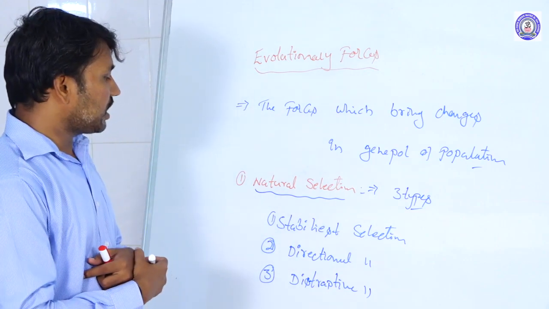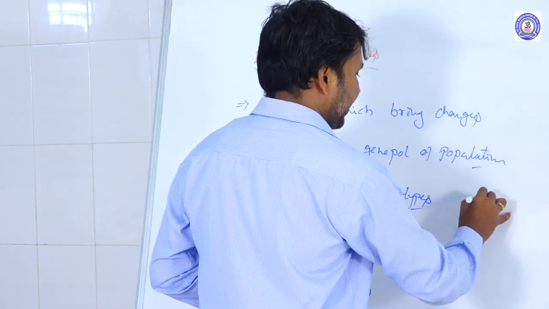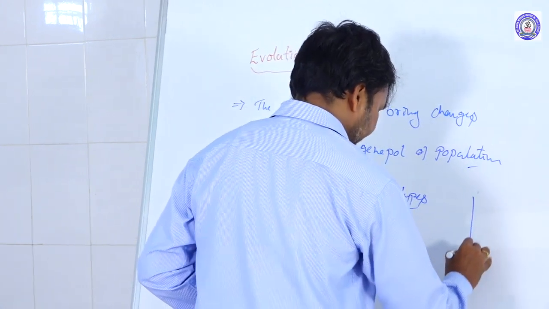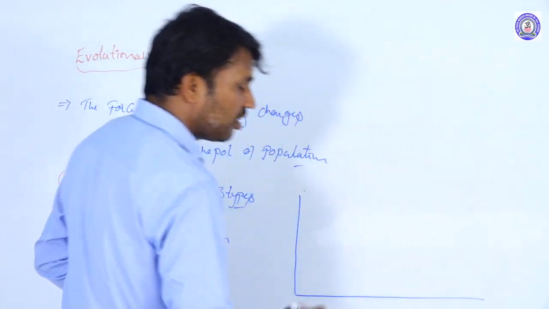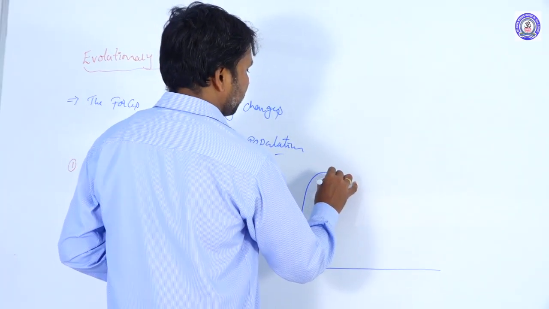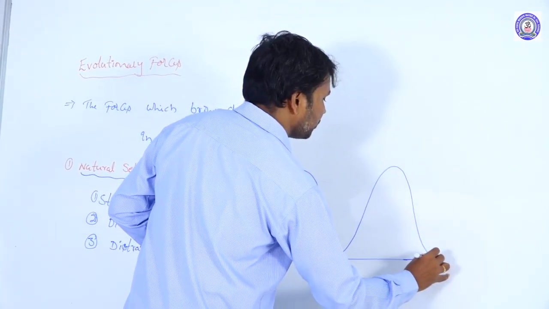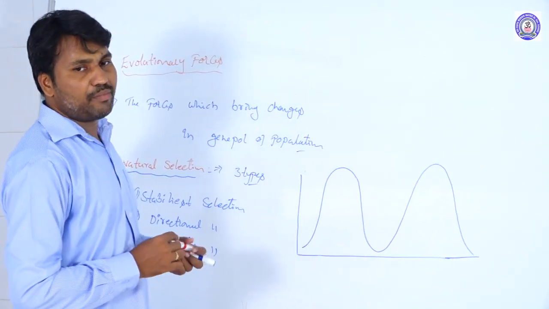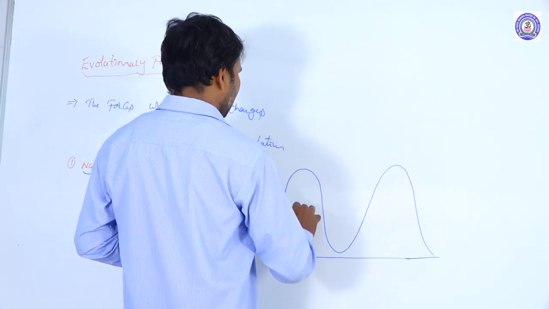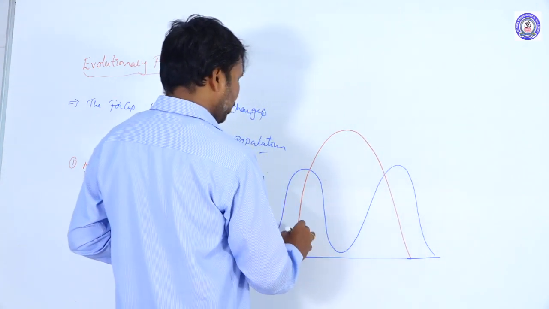How do these selections occur? For example, we take one particular population, a large population. In this large population, the organisms which are at both extreme ends are going to be removed; they are going to go extinct.